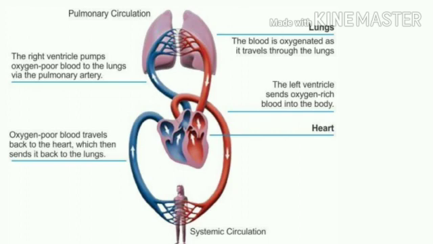So from the right atrium, blood flows into the right ventricle when the heart relaxes. When the heart contracts, the right ventricle pushes blood into the artery that carries blood to the lungs.